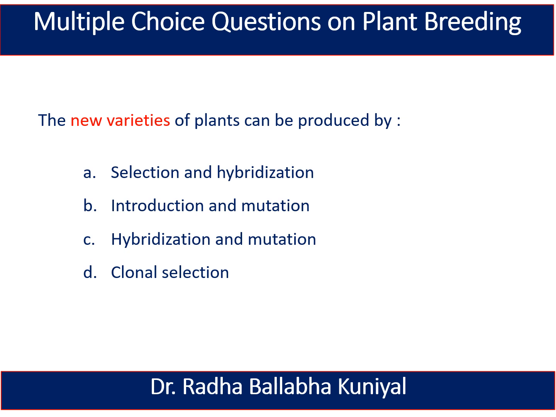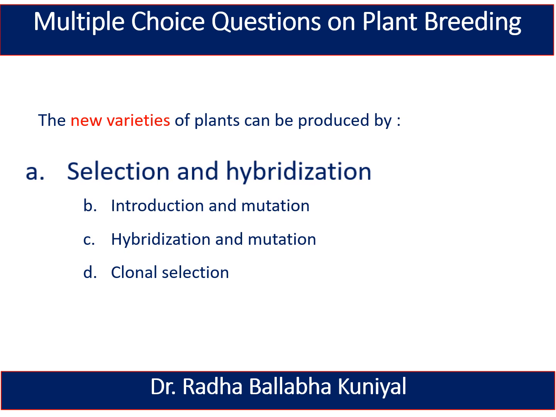The next question is, the new varieties of plants can be produced by selection and hybridization, introduction and mutation, hybridization and mutation, or clonal selection. And here the correct answer is selection and hybridization. By selection and hybridization techniques, we can create new varieties of plants and crops.